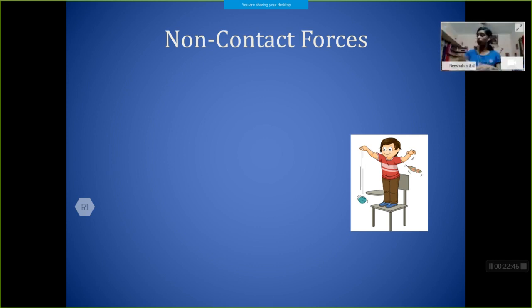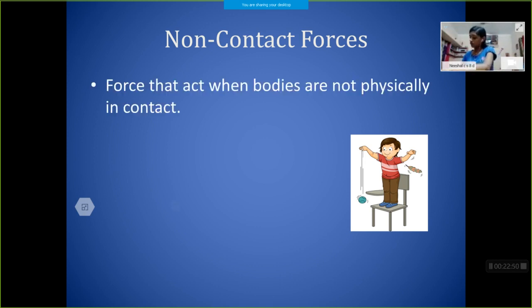A force is coming into play. That type of force is called a non-contact force. So we can define non-contact forces: forces that act when bodies are not in physical contact.